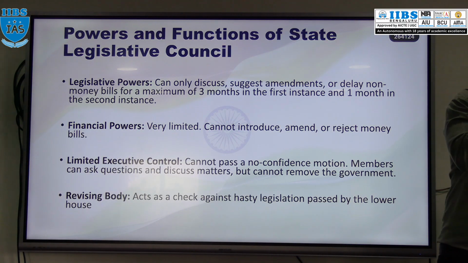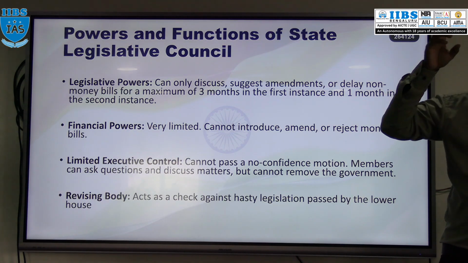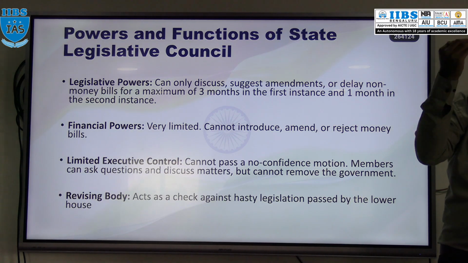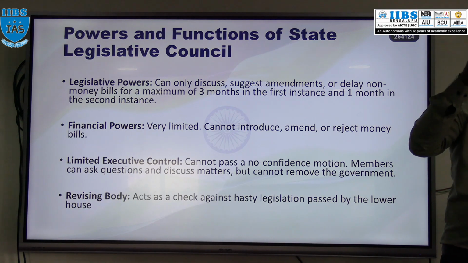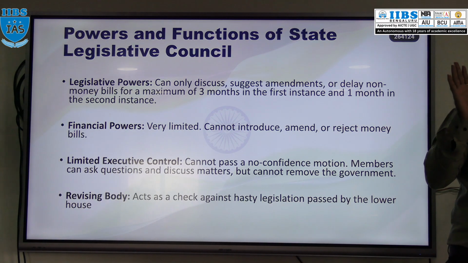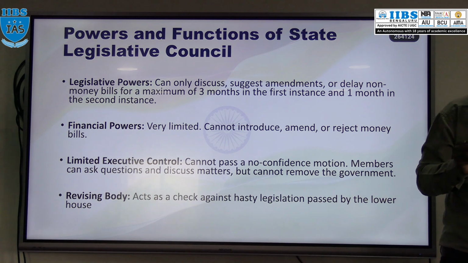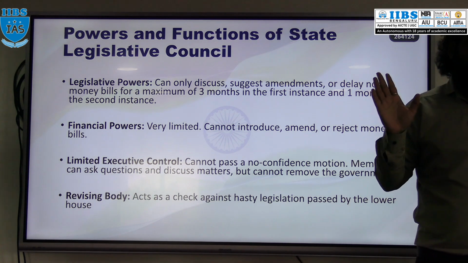Then a second time the Assembly will send that bill to the Council. If the Council has not passed the bill within 1 month, the bill automatically gets passed. So here, if you observe, there is no deadlock situation.